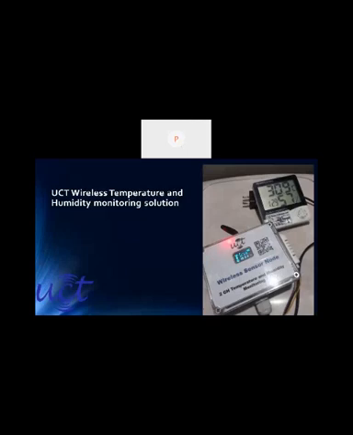So this is for the electrical metering, and then we have this wireless temperature humidity monitoring solution. These sensor nodes we have made, where temperature and humidity can be sent to the gateway and further to the server. These solutions are needed by all the industries, because there are government norms that during each production process, industry should log what the temperature and humidity was. So this is a kind of essential commodity for the industries.